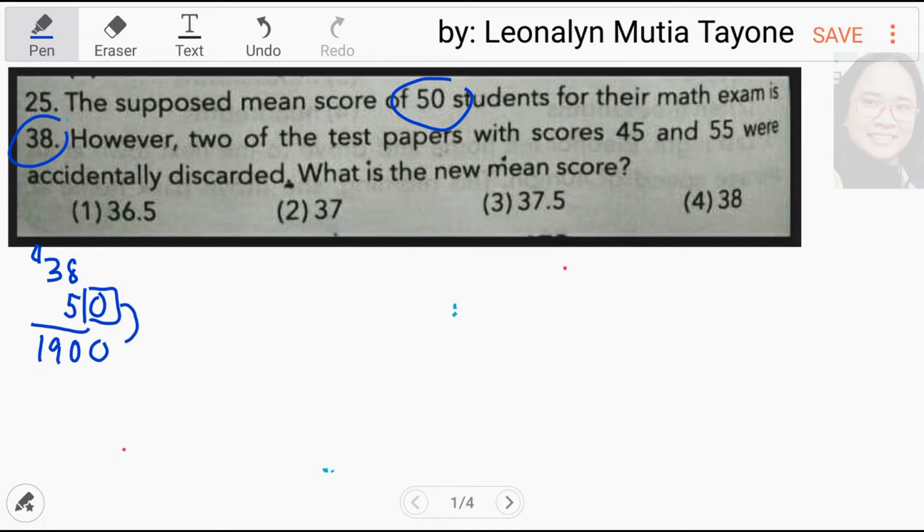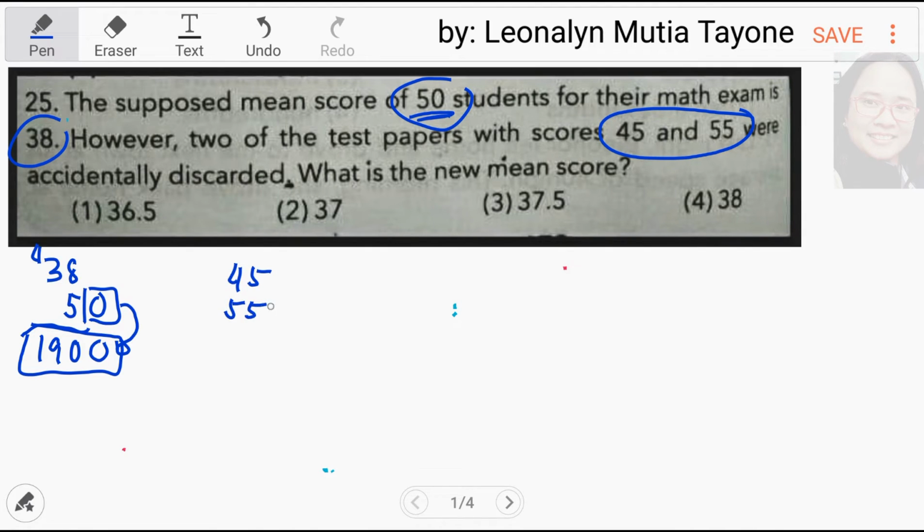Tsaka mo, kopyahin si 0. In other words, 50 times 38 equals 1,900. Ang lahat ng score, ang total sa 50 students na score. Ngayon, itong 1,900, ito i-add muna natin.